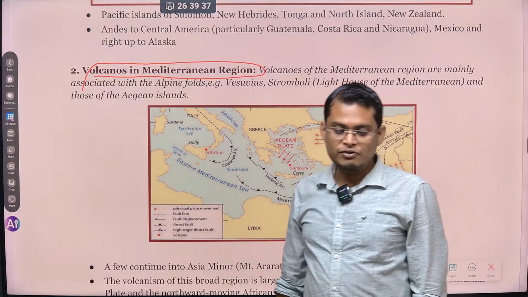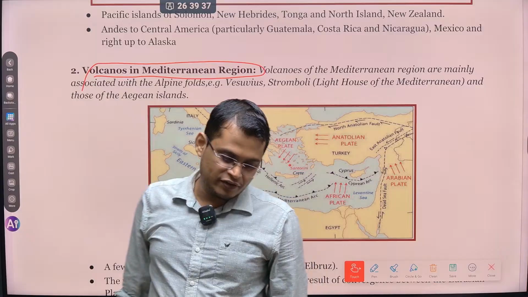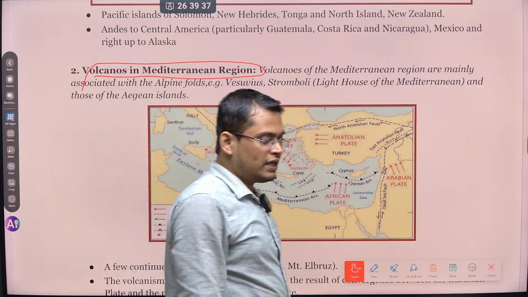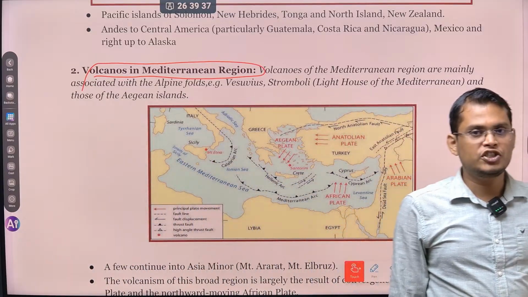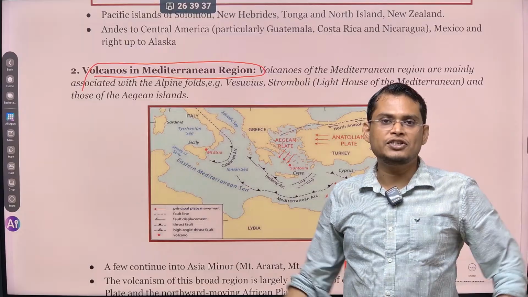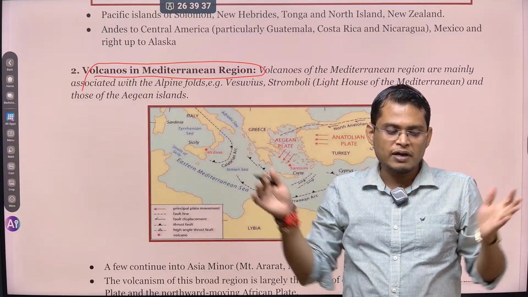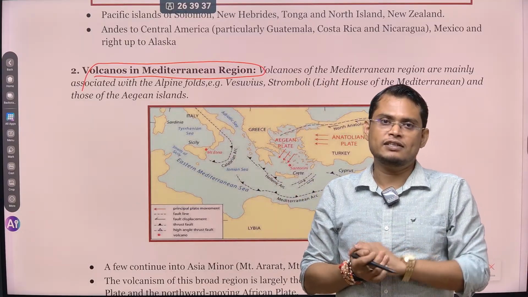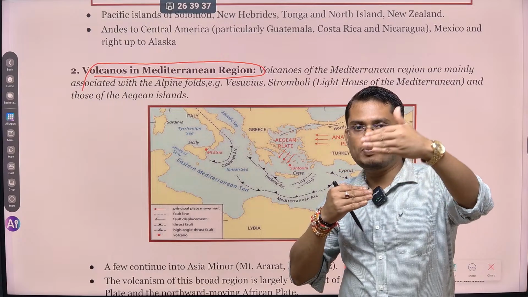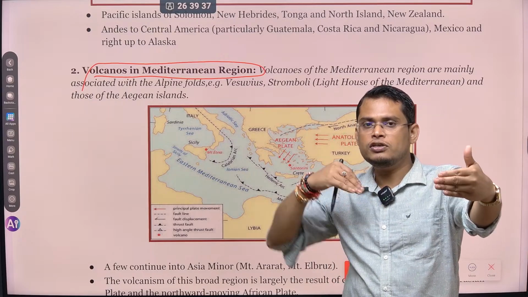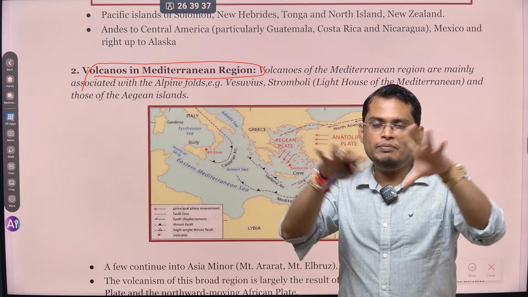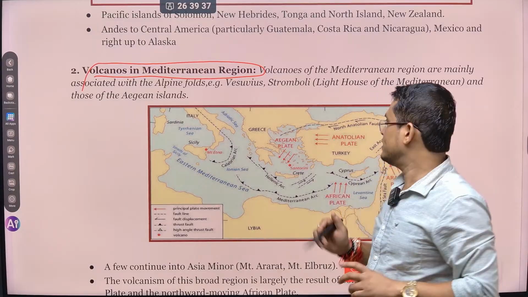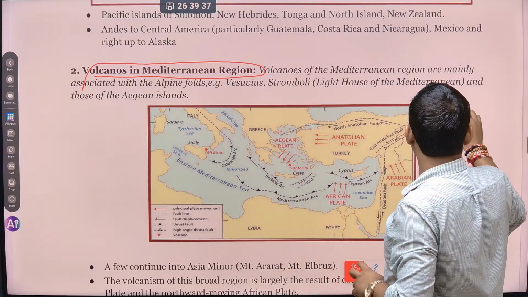We studied this during our continental drift theory. This big landmass was there, called Pangaea, and Pangaea was surrounded by a big ocean called Panthalassa. This Pangaea broke down into two parts. The northern part is called Laurentia, the southern part is called Gondwana, and between them there is a sea called the Tethys Sea. What was its name? Tethys.